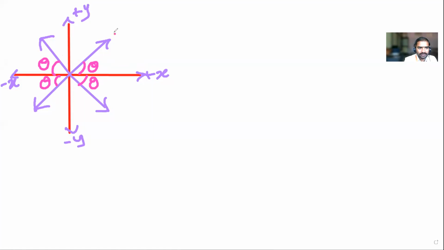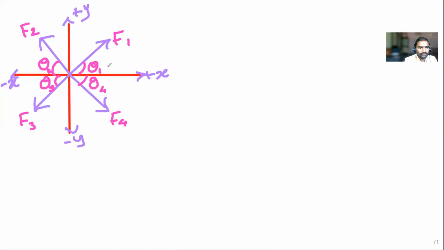If it is there, that is the first quadrant. I will take it as F1. This is in the second quadrant, I will take it as F2. In the third quadrant, F3. In the fourth quadrant, F4. You can take this as theta also. This is theta 1, this is theta 2, this is theta 3, this is theta 4.